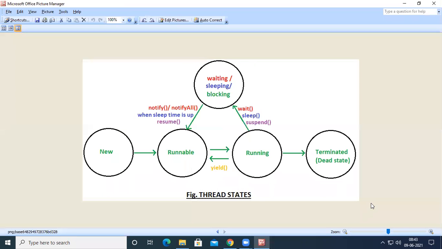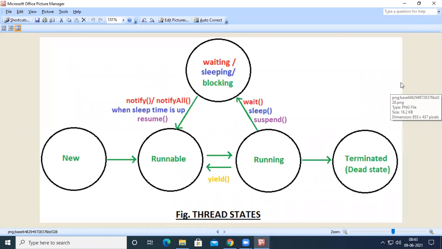we cannot predict the output of a thread program, because when we want the thread to be executed, that thread has to be moved from runnable or ready state to running state. Moving a thread from ready state to running state depends upon the CPU scheduling algorithm. So we cannot do anything about it. It will take any one thread in the ready state and execute that thread.